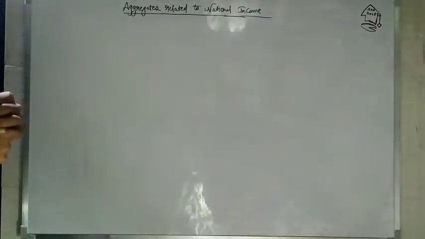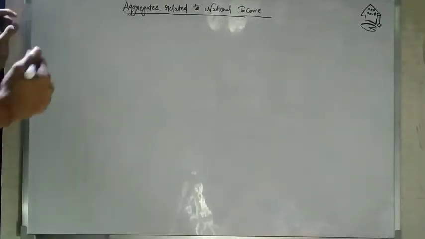Today we are going to do aggregates related to national income. In the last video I told you about the difference between market price and factor cost, and what GDP, NDP, GNP and NNP are. But in this video we are going to do a more advanced level.